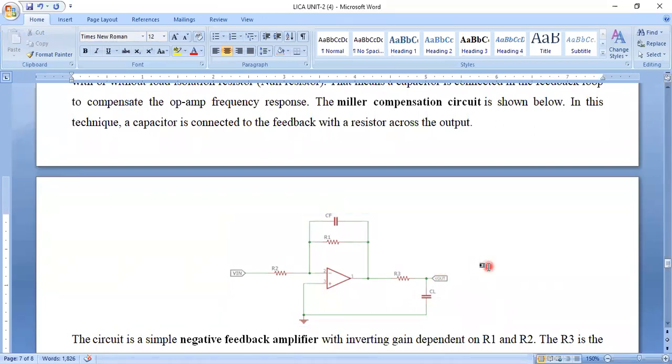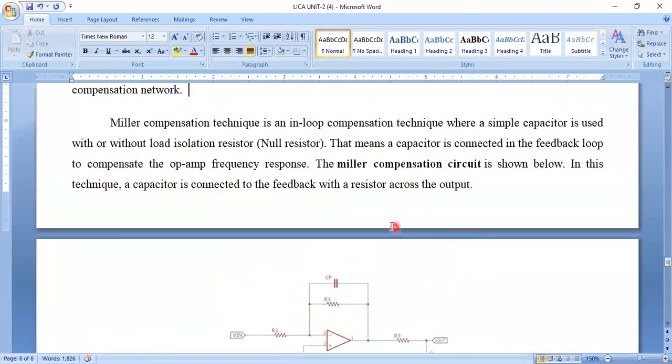So Miller compensation is a loop compensation technique where a simple capacitance is used, with or without a load resistance, called a null resistance.